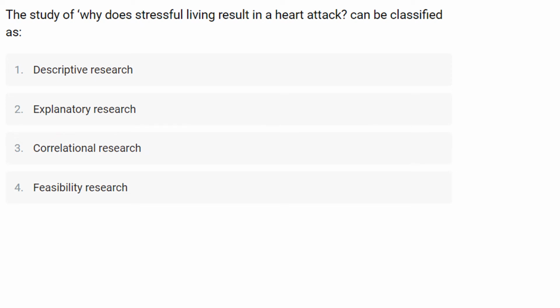The study of why does stressful living result in heart attack can be classified as. So here in this question they ask you, the study of why stressful living results in heart attack can be classified as, for which the first option is descriptive research, second one is explanatory research, third one is correlation research, and the last one is feasibility research.